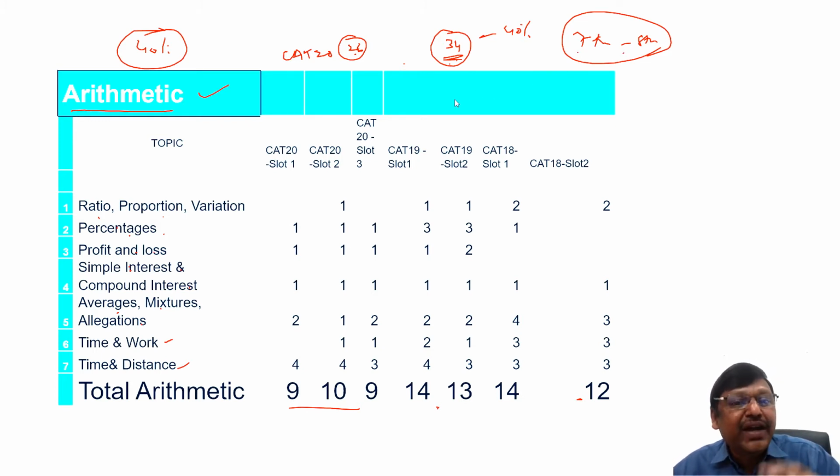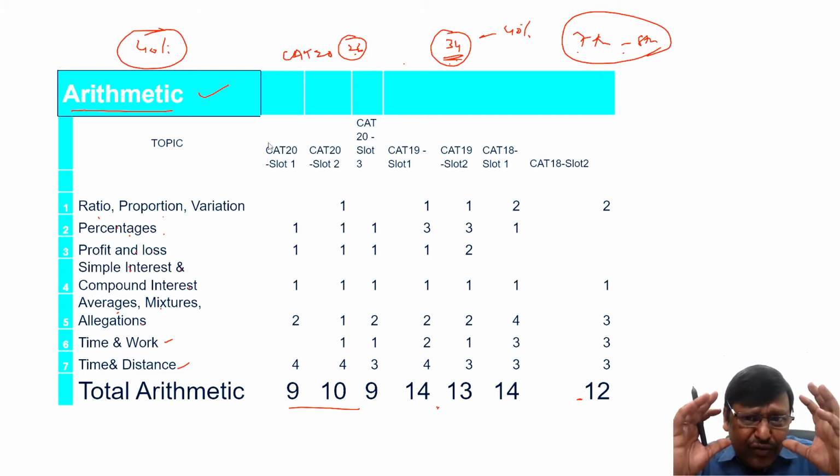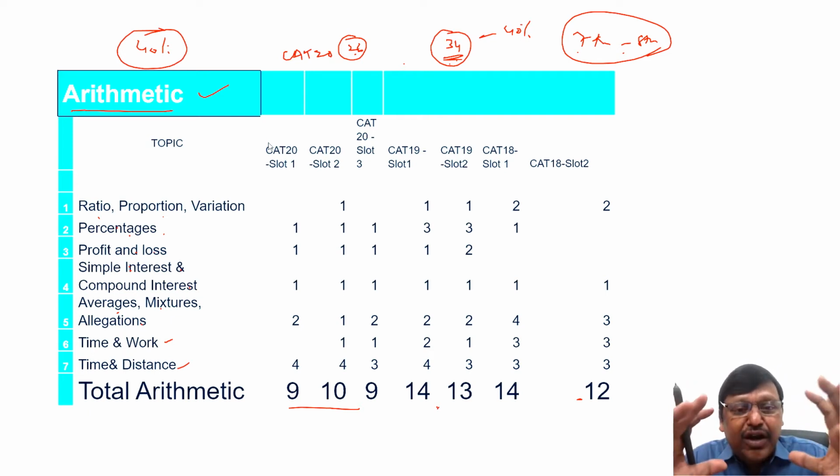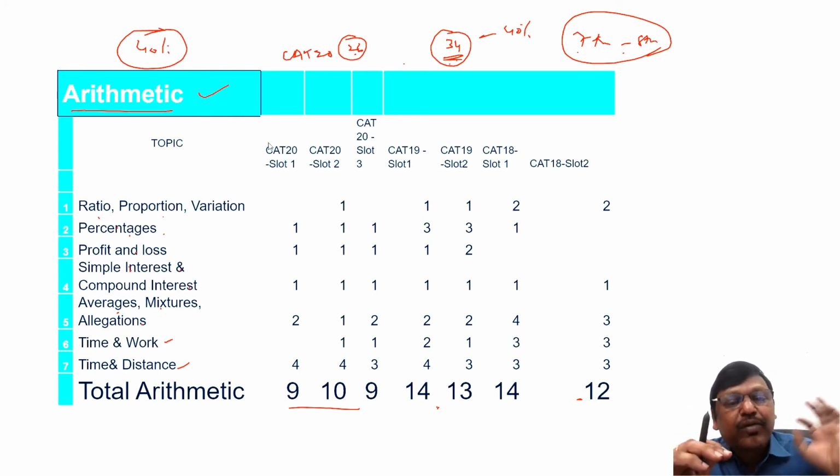But I'm not trying to make it so light by saying that a student of 7th or 8th standard can write CAT. I'm not saying that. What I'm saying, students, is that if you go through the 7th, 8th standard syllabus, you have all the concepts required to crack the CAT examination. But what is required is problem solving skills.